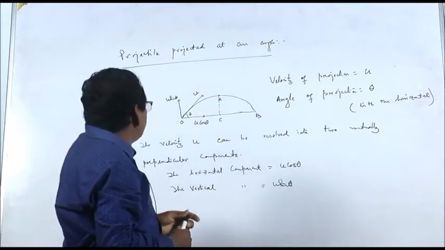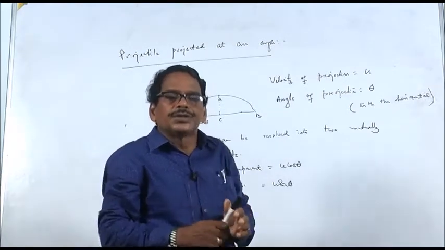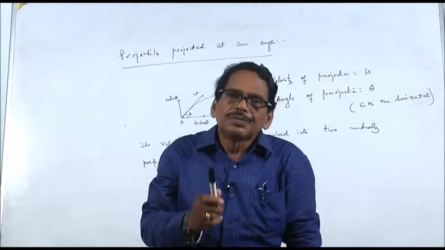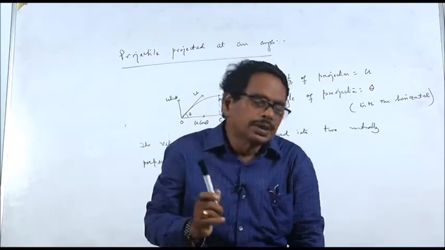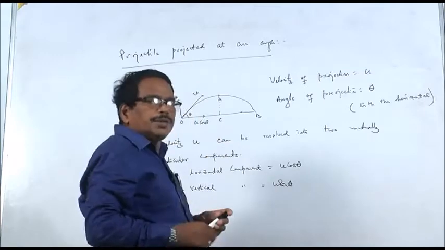Now the horizontal component is not affected by gravity, so it always remains constant.